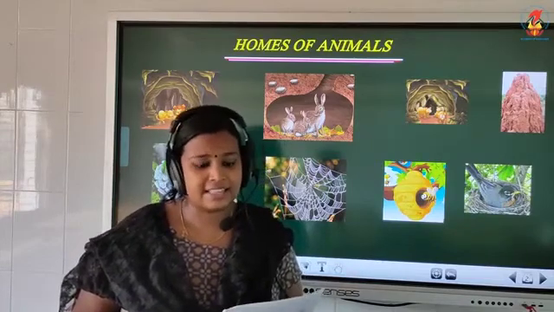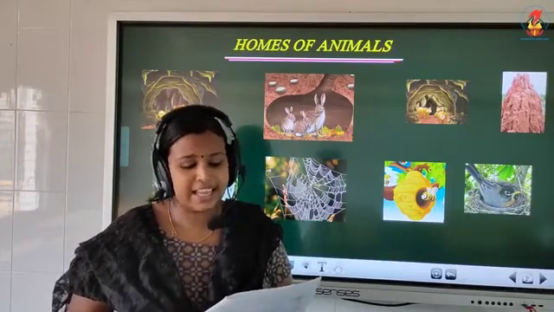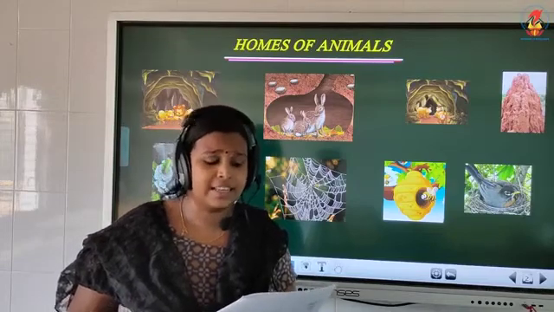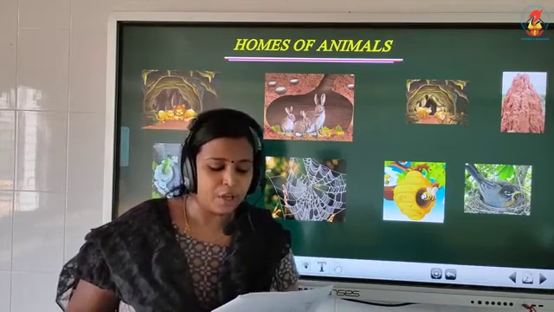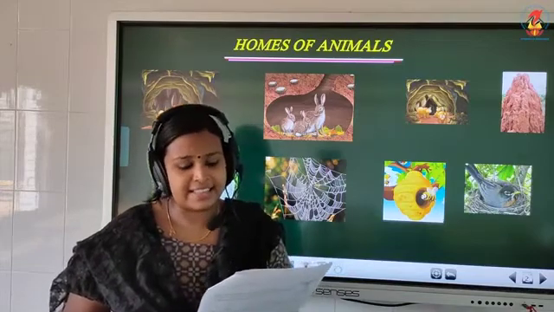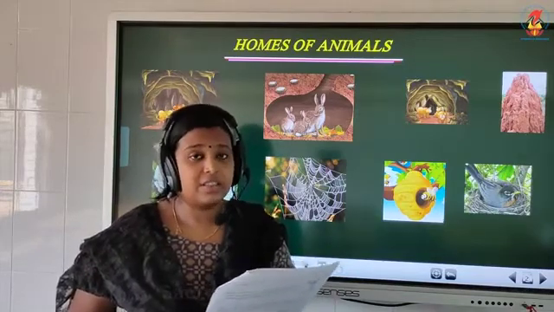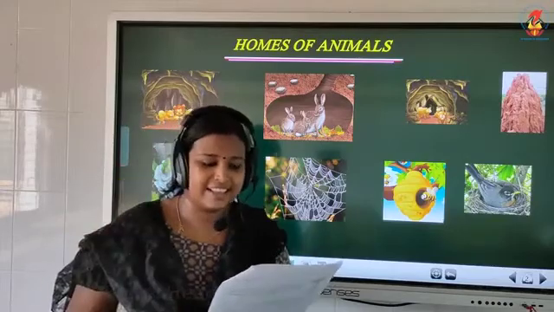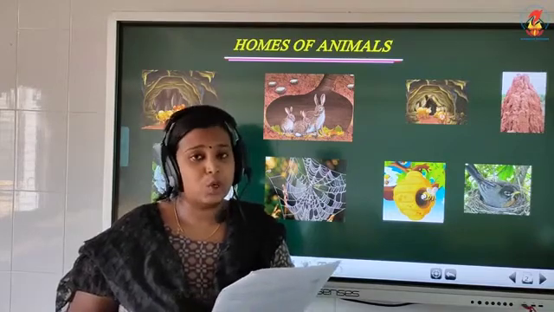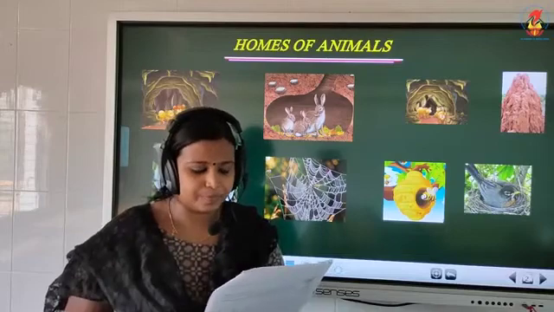Rabbits, rats and ants make burrows to live in. Termites make termite hills. Birds make nests when it is time for them to lay their eggs. At other times, they live on trees. Many bees together make a beehive and live in it. Spiders make webs. They use the webs to catch the insects to eat.